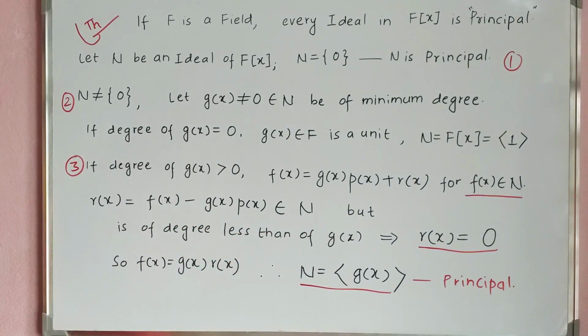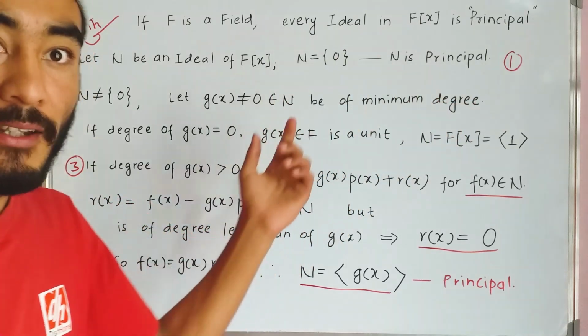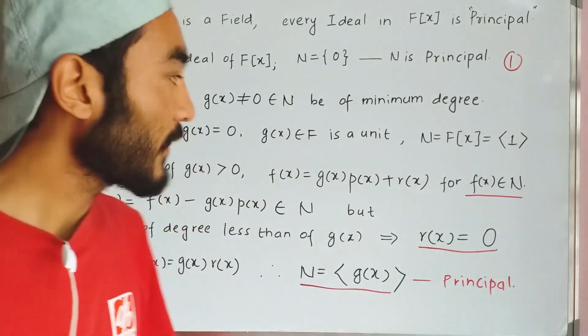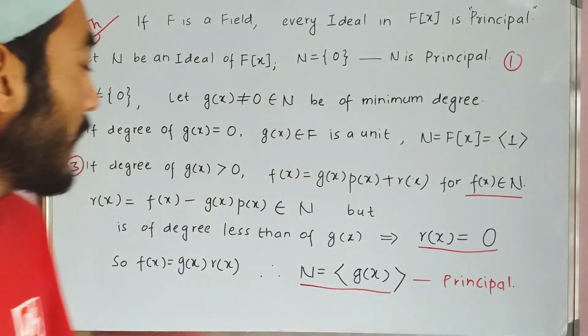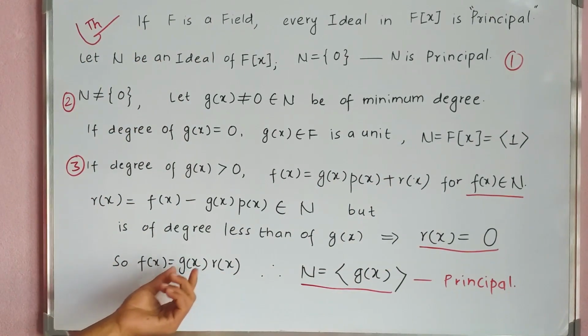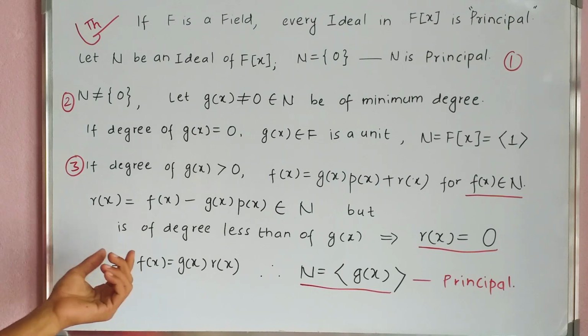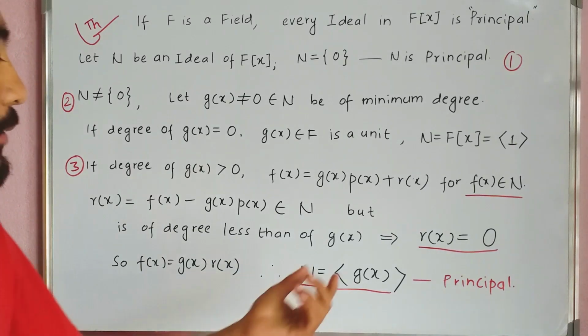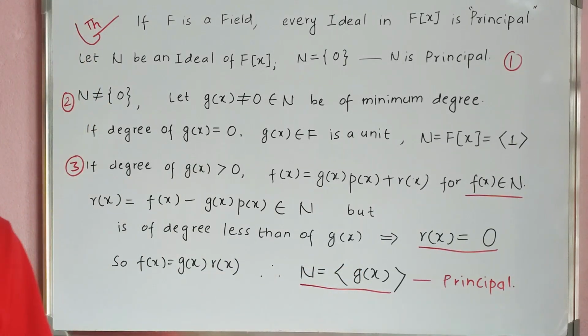But g(x) is of minimum degree in N, so we must have the polynomial r(x) equals 0. This gives us f(x) equals g(x) times p(x). The polynomial f(x) is generated by g(x), so the ideal N is generated by the polynomial g(x), so the ideal N is principal.